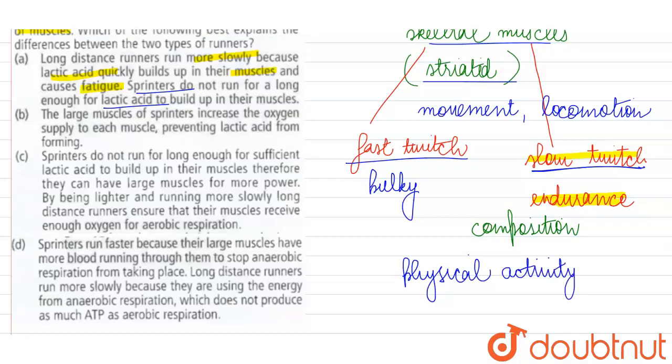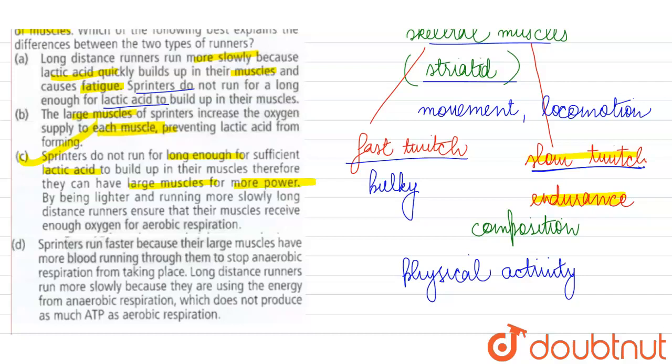Next they are saying the large muscles of sprinters increase oxygen supply to each muscle. Again, this is not about the oxygen supply. Here we are talking about the difference between fast twitch and slow twitch muscle fibers. So our option C over here is correct. They are saying sprinters do not run for long enough for sufficient lactic acid to build up in their muscles. Therefore, they can have large muscles for more power.